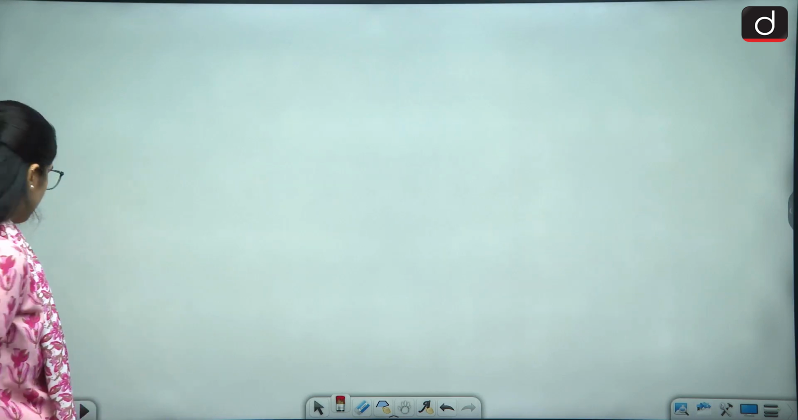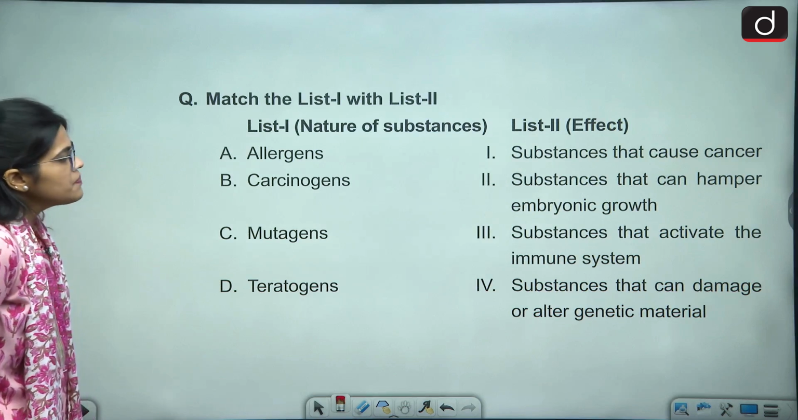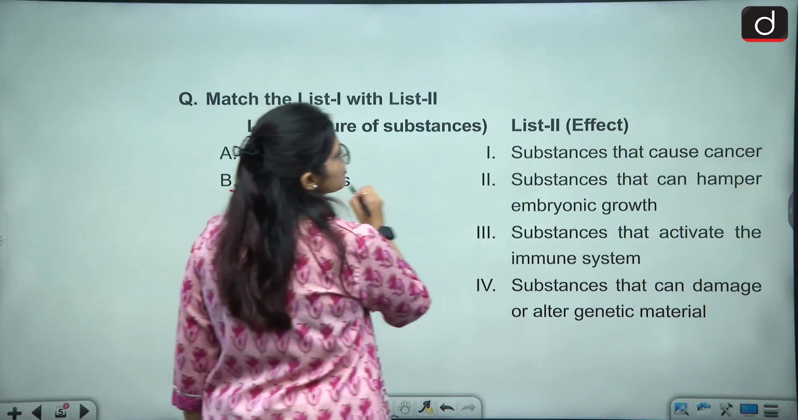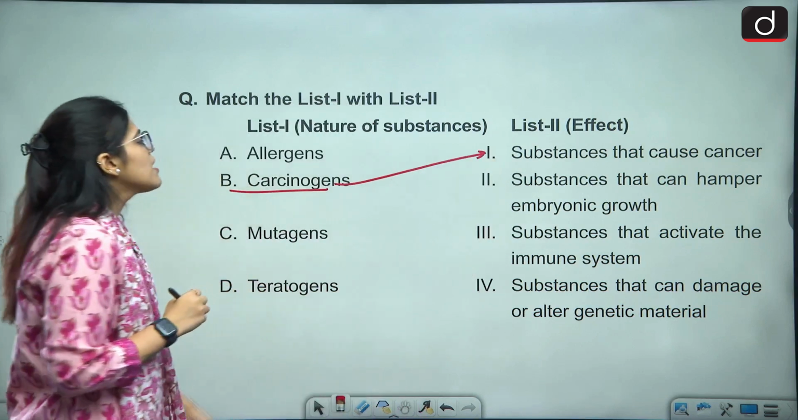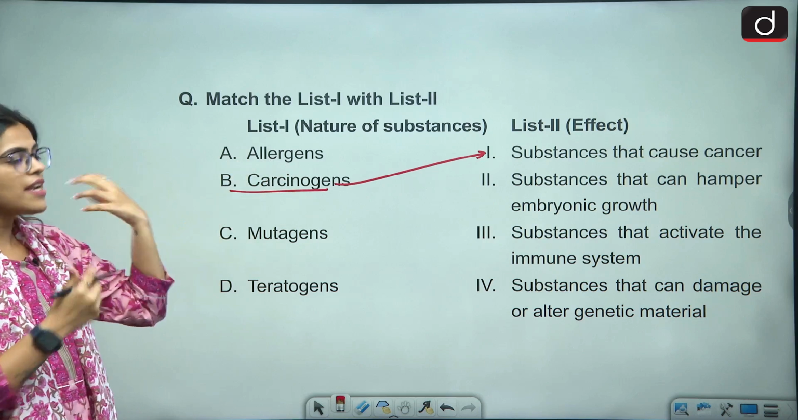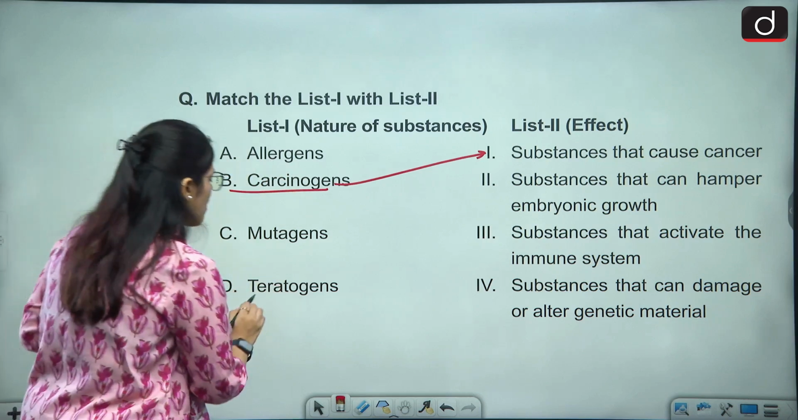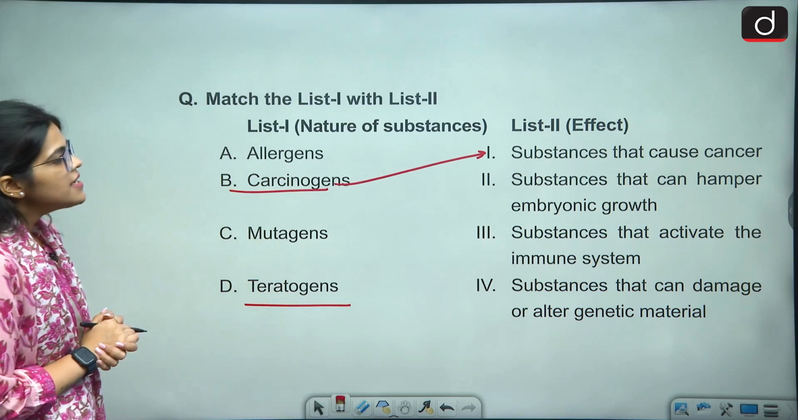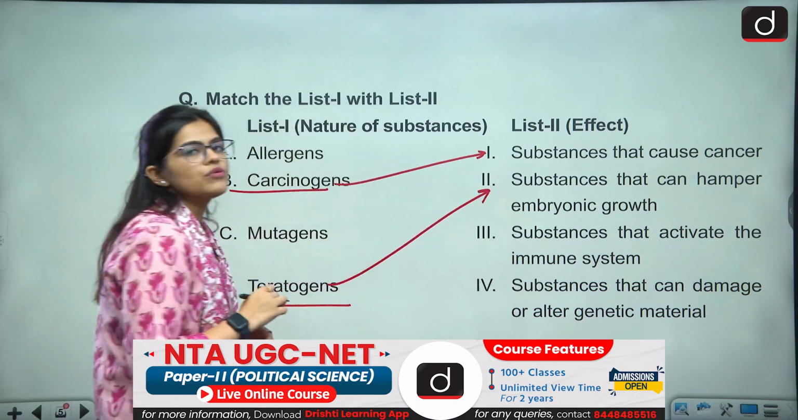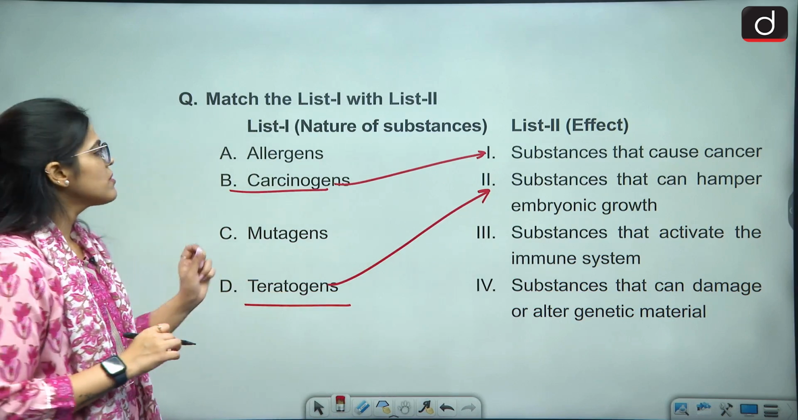What would be the right answer? So, cancer causing substances कौन से होते हैं? So B should be matched with A because the carcinogens are causing agents that are the substances that can cause cancer. Then we have teratogens. These are the substances that can hamper the embryonic growth. So if you knew these two, then you can land yourself to the right answer.